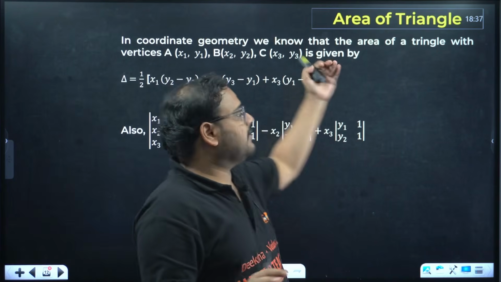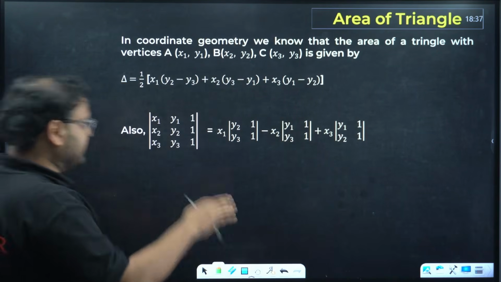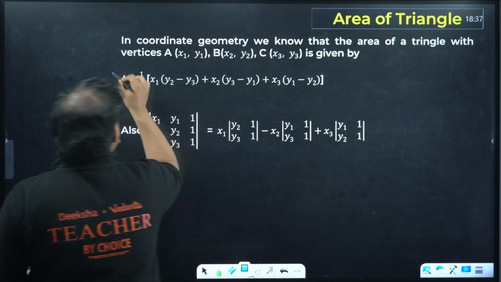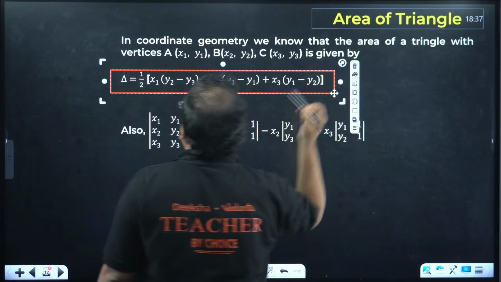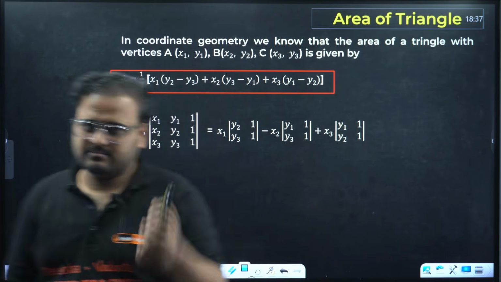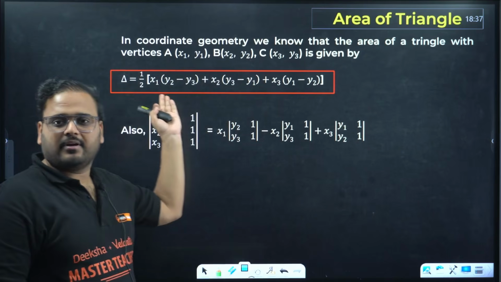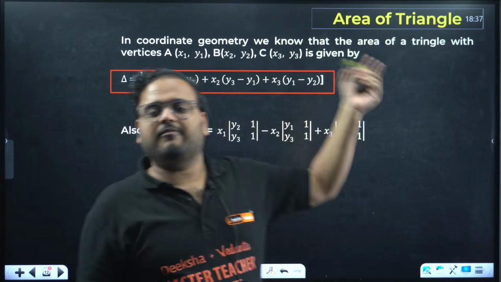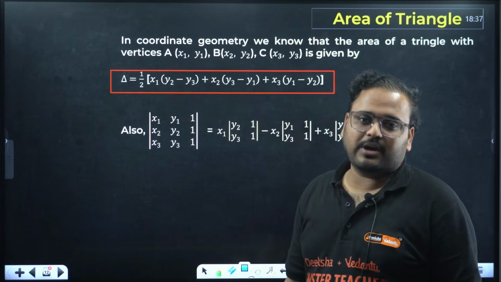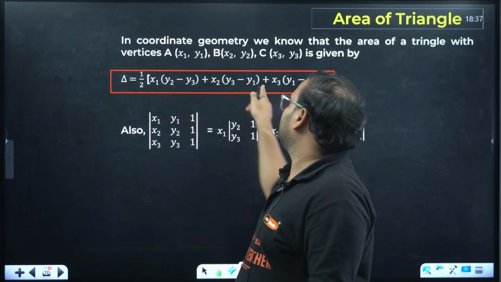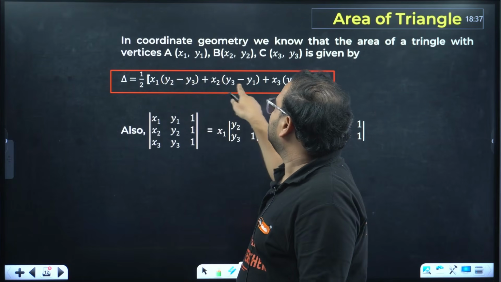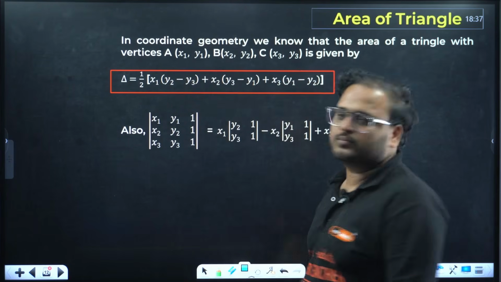If this is not coming, means other will be easier than this. In CET I'm talking about. What is this? This is the formula for area of triangle that you have learnt in grade 10th, coordinate geometry. Half of x1 into (y2 minus y3) plus x2 into (y3 minus y1) plus x3 into (y1 minus y2). Check: 1 2 3, cyclic order 1 2 3, then we have 2 3 1, 3 1 2.